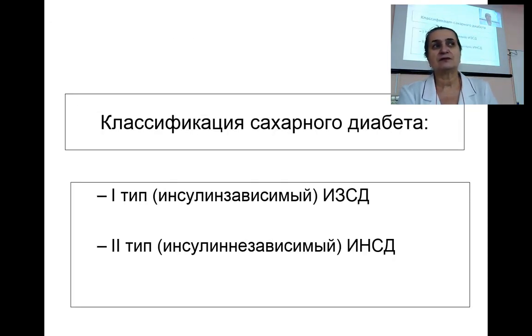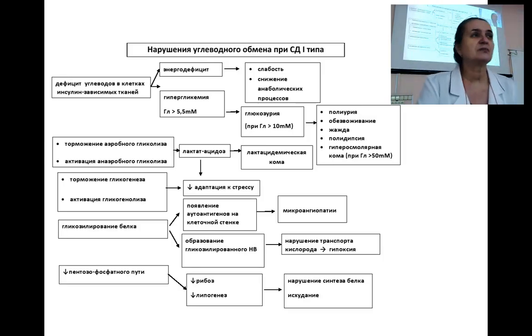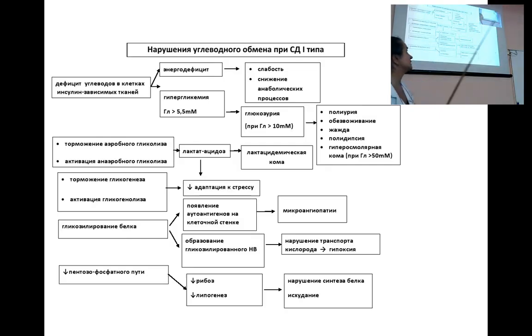Diabetes is categorized into two main types. Insulin-dependent diabetes arises from insufficient insulin production, whereas non-insulin-dependent diabetes is primarily due to insulin resistance. A clear understanding of these classifications is imperative for effective management strategies. Insulin deficiency leads to significant metabolic disruptions, notably in muscle, adipose, and liver tissues, culminating in hyperglycemia and a range of associated symptoms. These alterations underscore the critical role of insulin in energy metabolism.